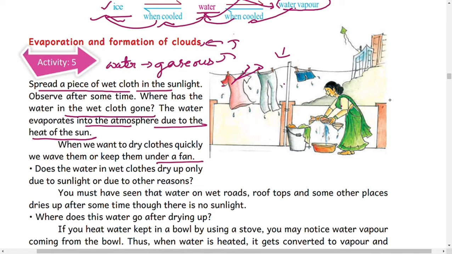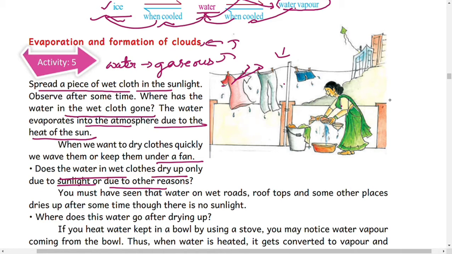But does the water in wet clothes dry up only due to sunlight or due to other reasons? Generally, if we have more sun heat, they dry in the sun. Sometimes along with the sunlight, wind also helps to dry the clothes very quickly.